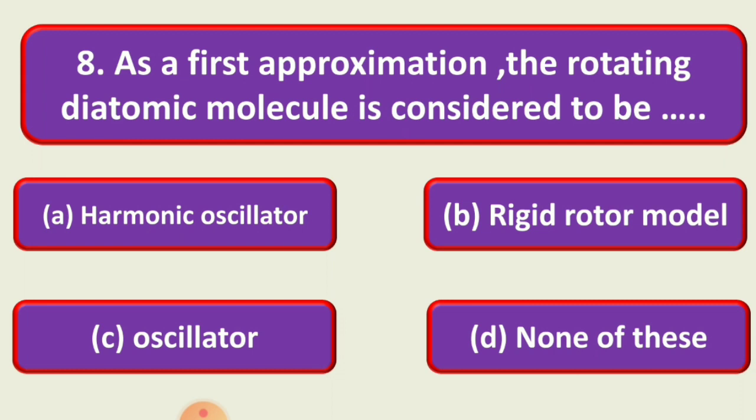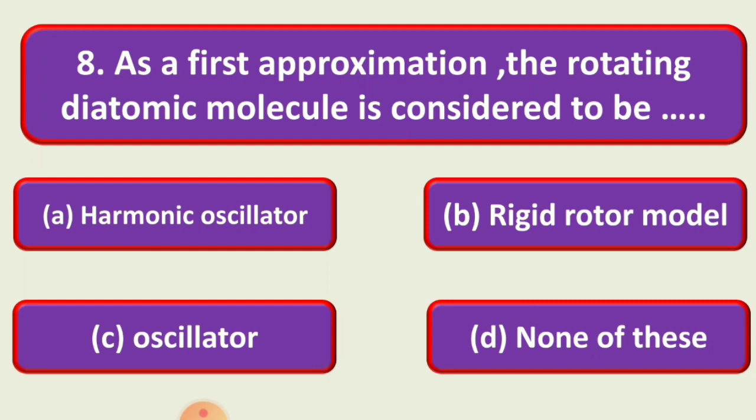Next question is, as a first approximation, the rotating diatomic molecule is considered to be dash dash, and the options are A, that is harmonic oscillator; B, that is rigid rotor model; C, oscillator; and D, none of these.